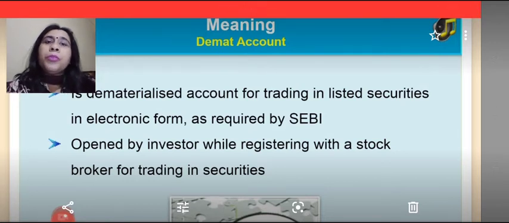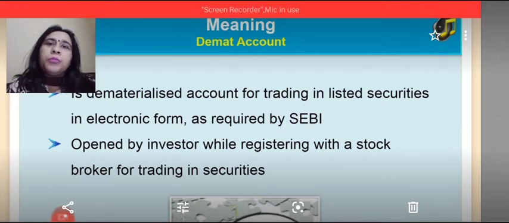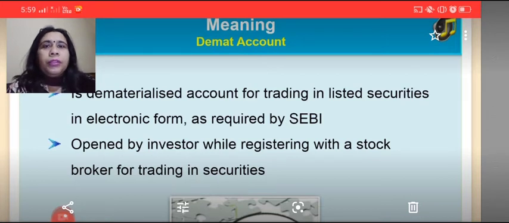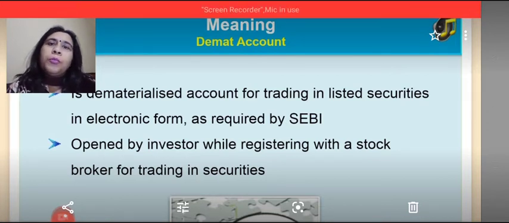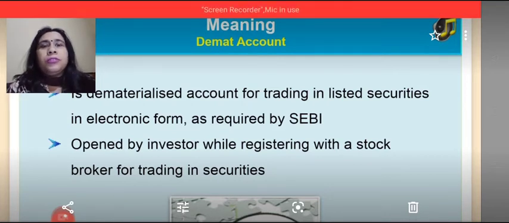Now, who is a broker? Broker is an intermediary between the company who is issuing the financial instruments and the investor who has to purchase these instruments. Broker is an intermediary. Fine. So the investors open this account while registering with the broker for a trading procedure on the stock exchange.